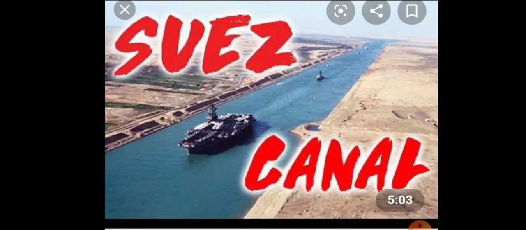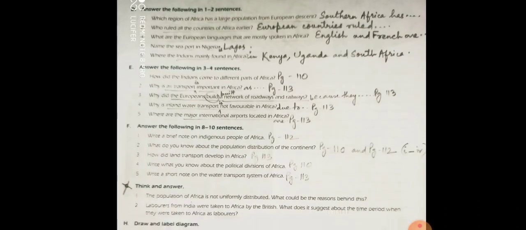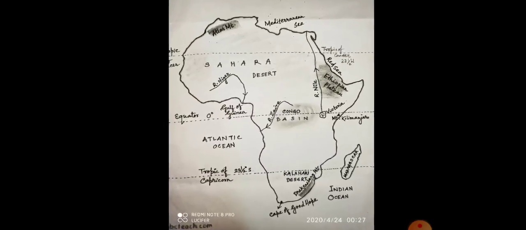The Durban harbour is the largest port in Africa, and other important ports are Kenya, Djibouti, and Lagos in Nigeria. This was all about the chapter. Here are the exercise questions with answers marked. Here is the outline map of Africa.